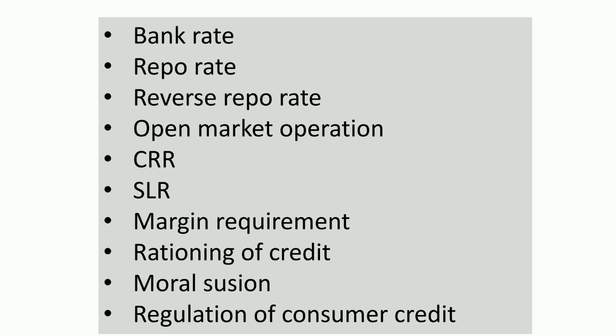So bank rate is the rate at which the RBI provides loans to commercial banks. During excess demand, there will be a rise in bank rate, so that commercial banks have less money and take less loan. As a result they will also increase the rate of interest on the loans that they grant, because the central bank is increasing the rate of interest on the loans that they take.